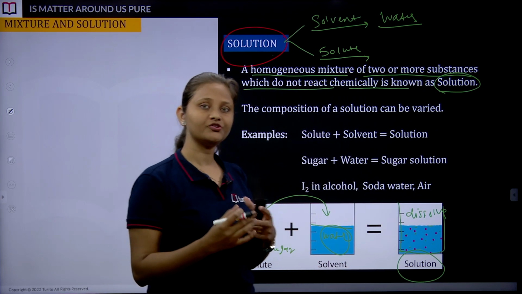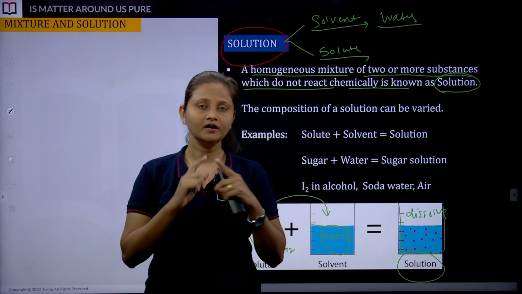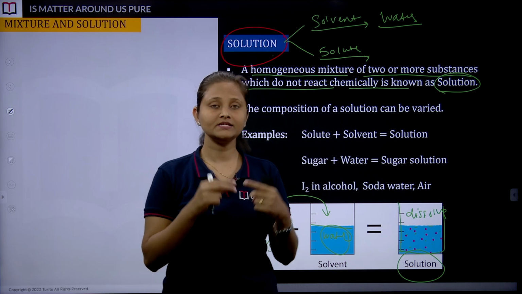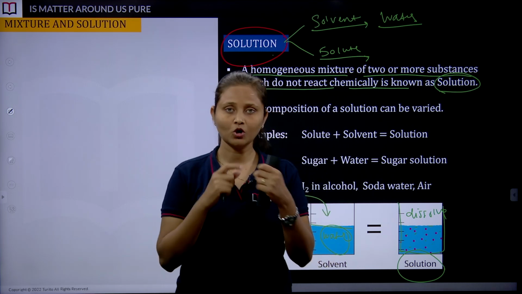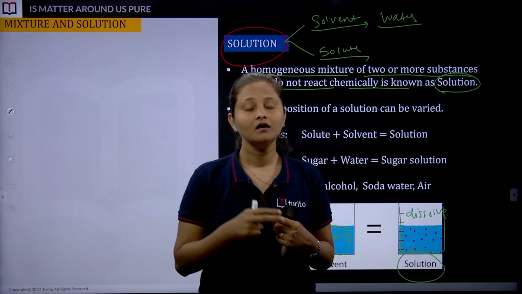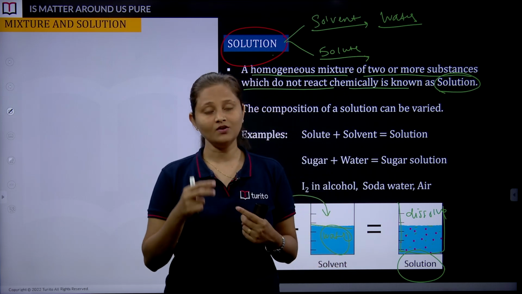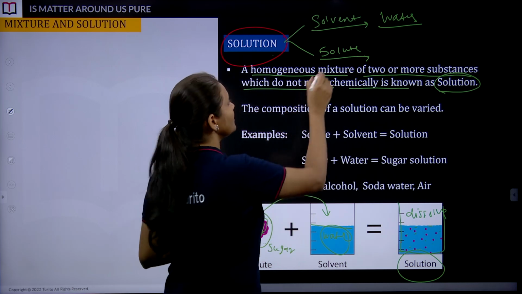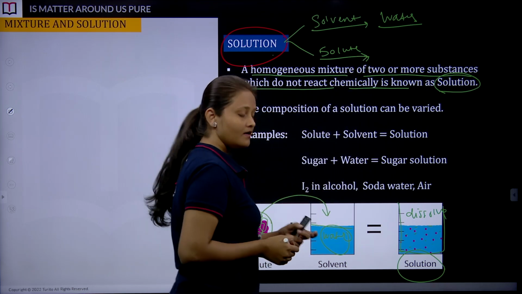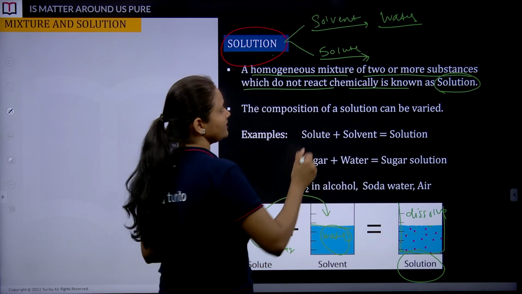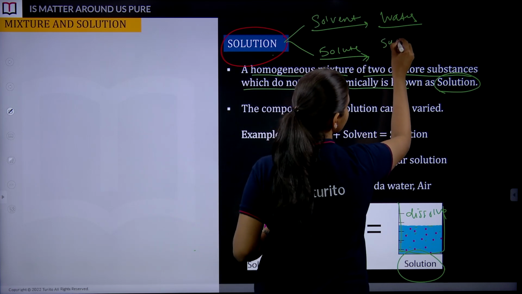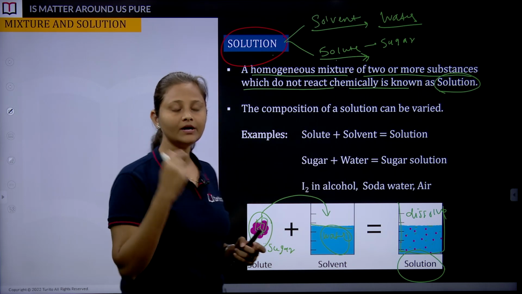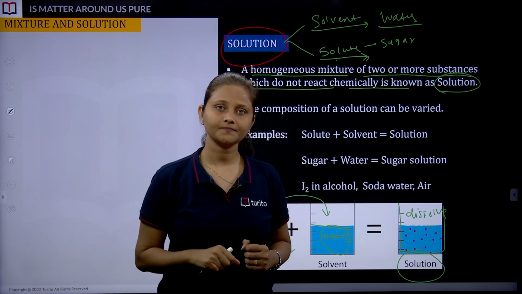To form a solution we need two components: solvent and solute. Solvent is always in larger quantity. A solvent is a chemical substance in which something is getting added. That something is nothing but your solute. In this case we have taken sugar. Your sugar crystal is nothing but the solute, which is the second component of a solution.